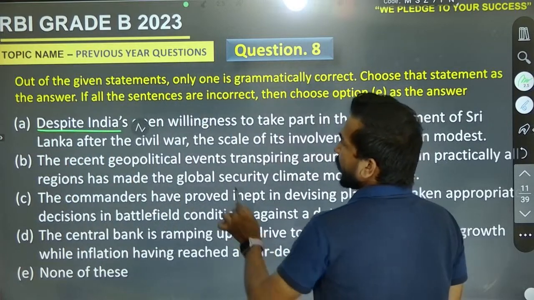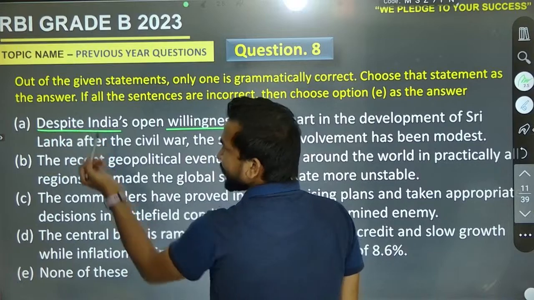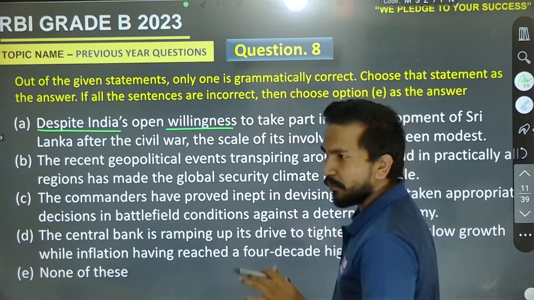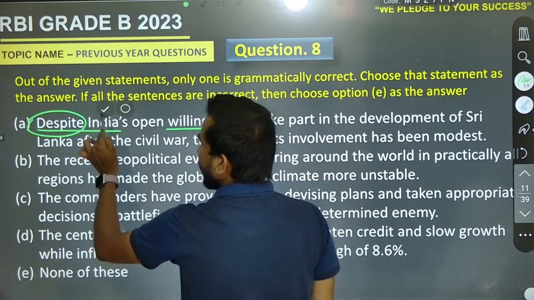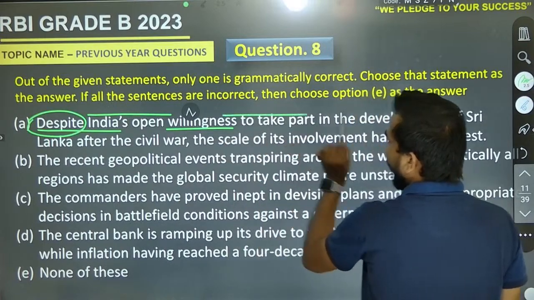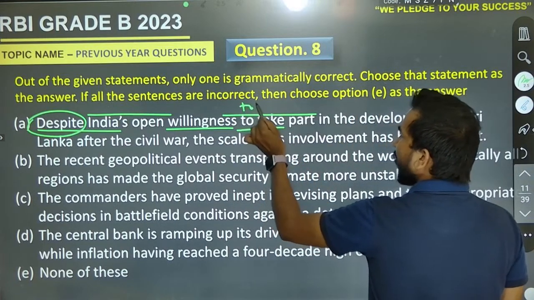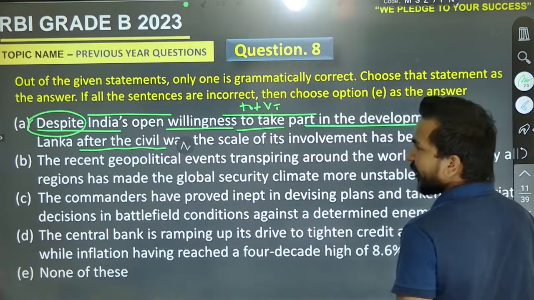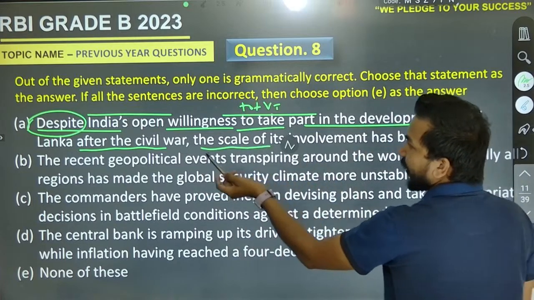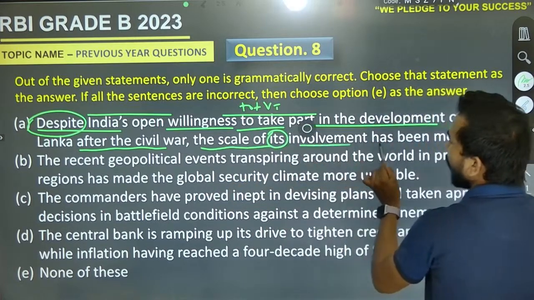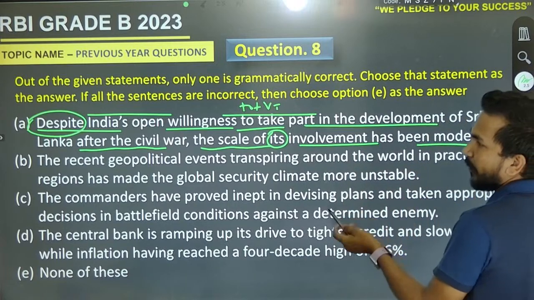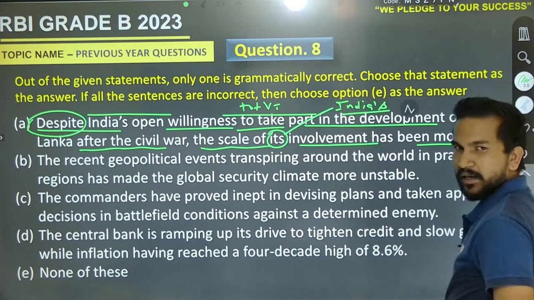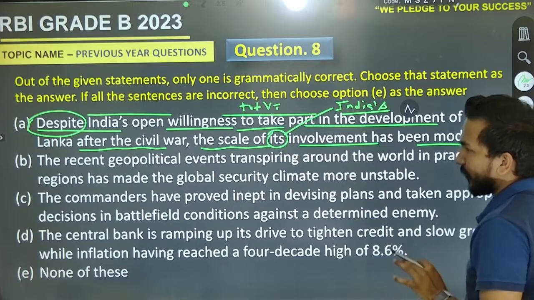Despite India's open willingness. Okay, can we use despite of? No, sir, we can't, because we usually use in spite of. Despite is the right one. Despite India's open willingness to take part, with the first form of the verb, to take part in the development of Sri Lanka after the civil war, the scale of its involvement has been modest. Its involvement means India's involvement. Yes or no? Definitely yes. So there is nothing wrong. Come to the next one.